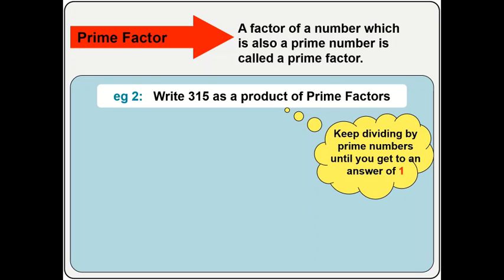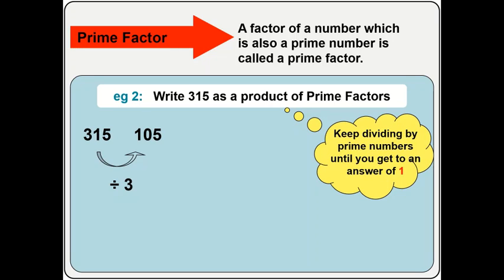Now what's that particular number that you'll be using? Check the number. Is it a multiple of 3? If you find that it's a multiple of 3, then you start. How do I know if it's a multiple of 3? I look at it very well. 3 plus 1 plus 5 will give me 9, and if that gives me 9, then the number in question is a multiple of 3 and therefore can be divisible by 3. So when you start, you divide by 3 and your answer is 105.